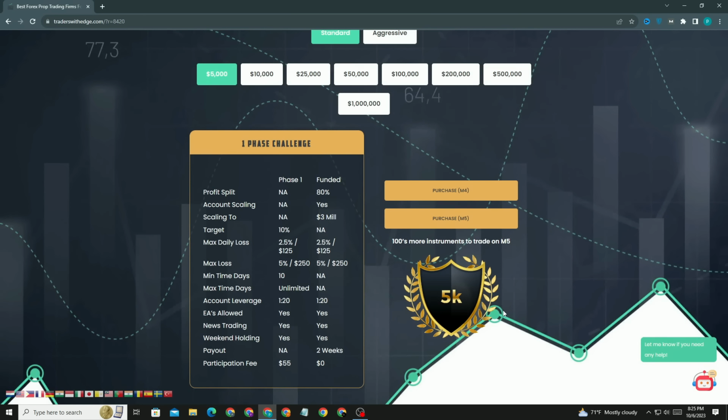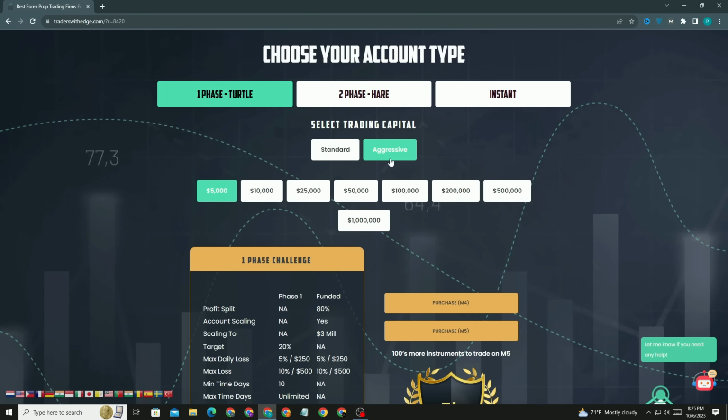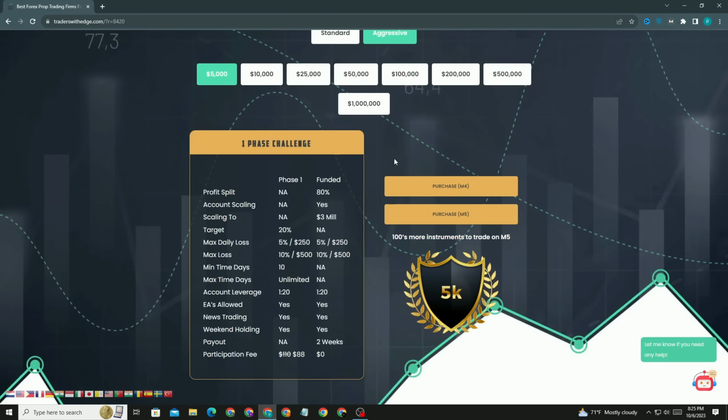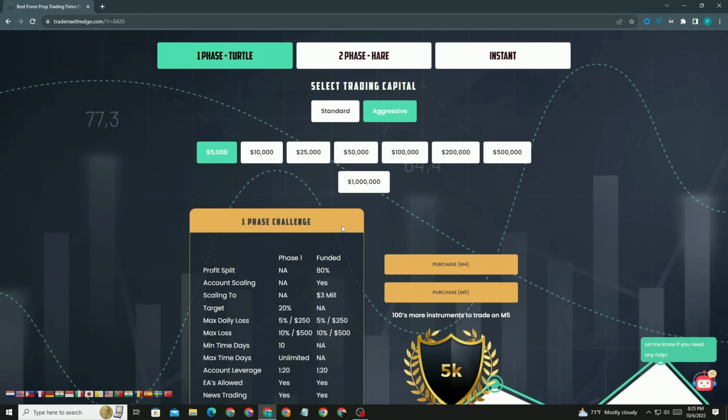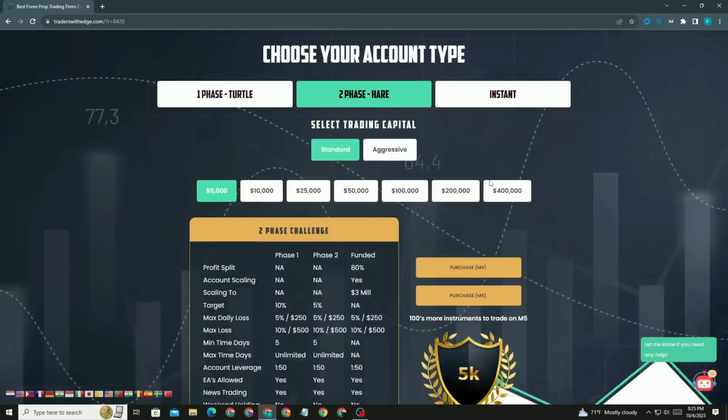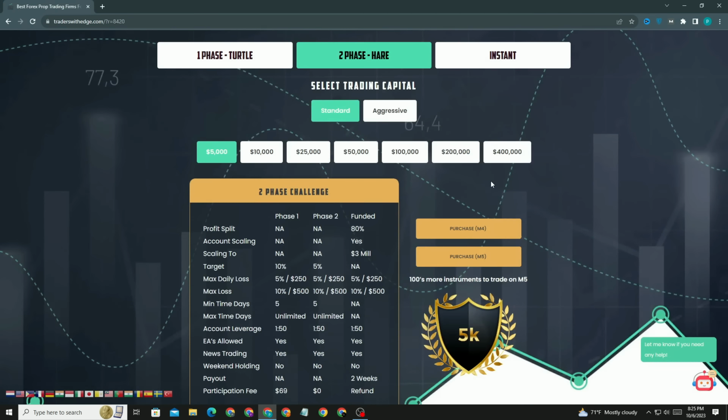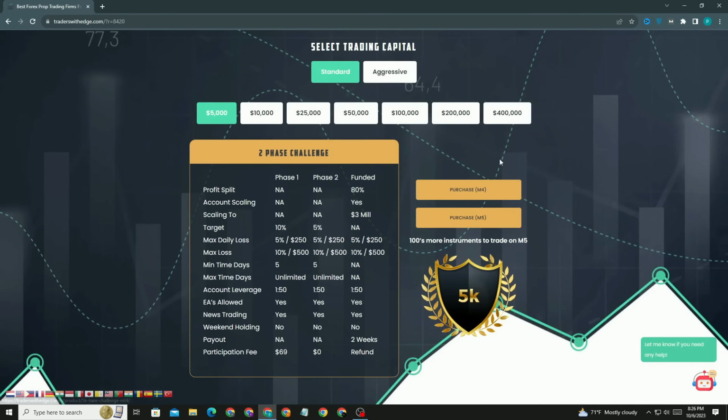They also provide the dates, like you can get a payout in 2 weeks. If you are funded today, then after 2 weeks you will be paid out. If you are funded with the right amount, a very good amount, then only they share the profit there.